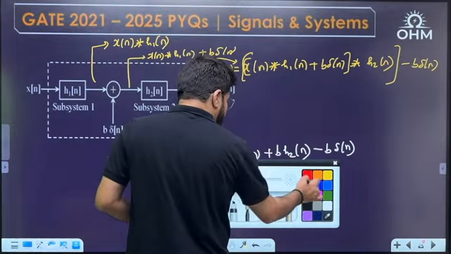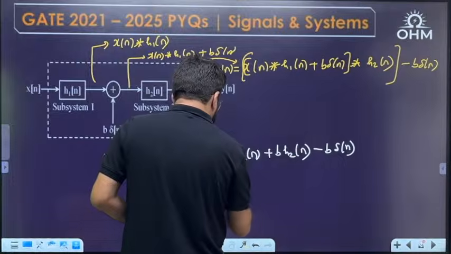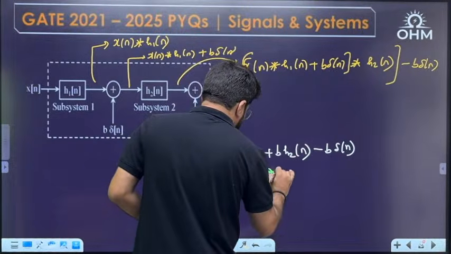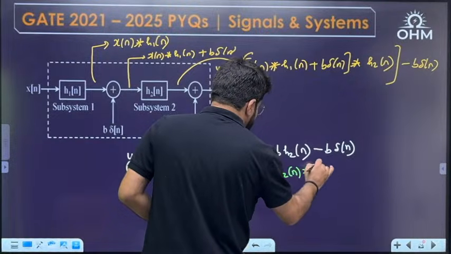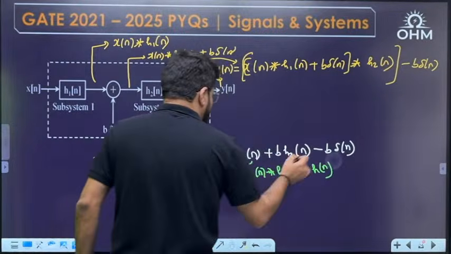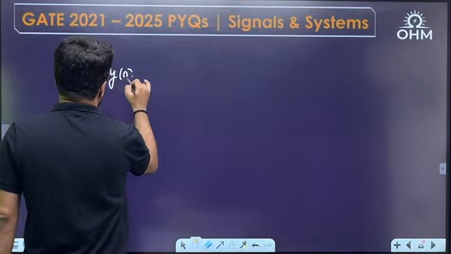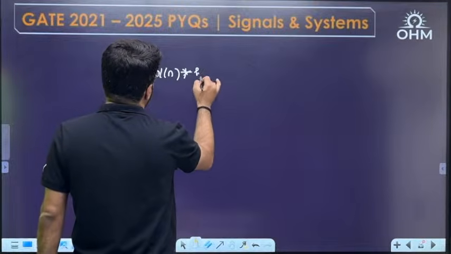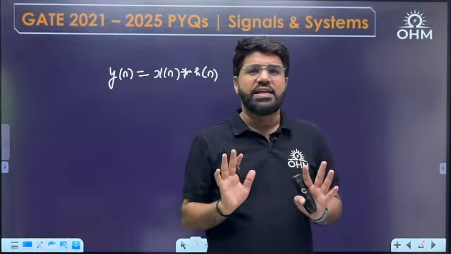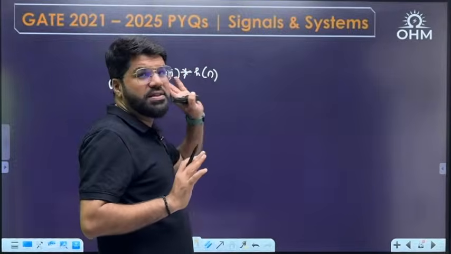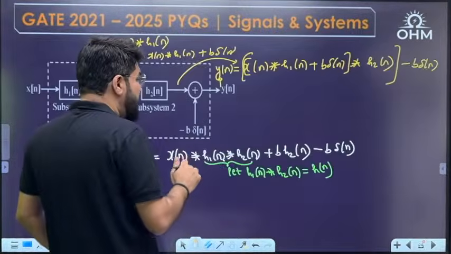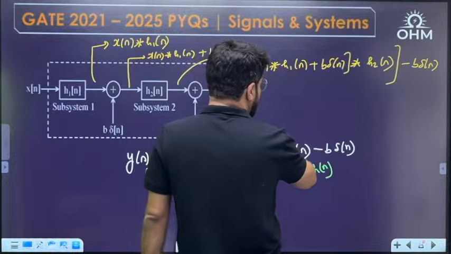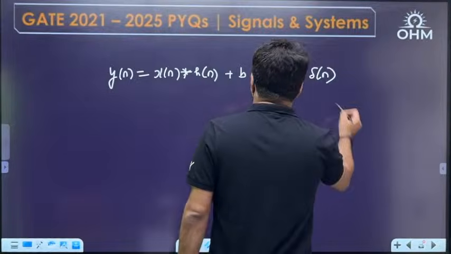Now for a moment, let us assume this h1 convolution h2, the convolution of these signals, will be some signal, suppose h[n]. Then what is the input versus output relation? Then I can write the output as input x[n] convolution h[n]. If the output was only this much, then I can 100% say the system is LTI, because output equal to convolution of input with impulse response is for an LTI system. But I have some additional terms, plus b h2[n] minus b delta[n].